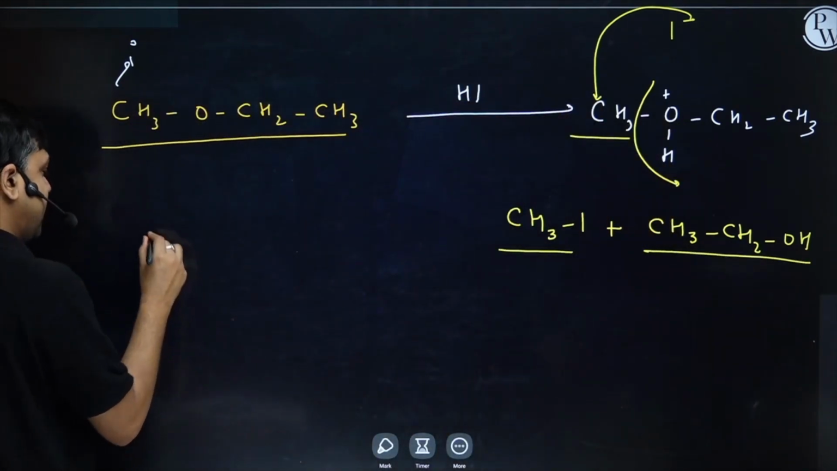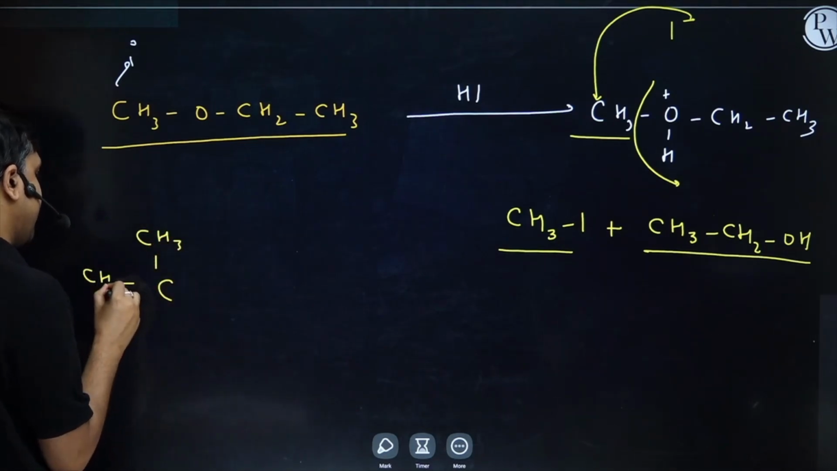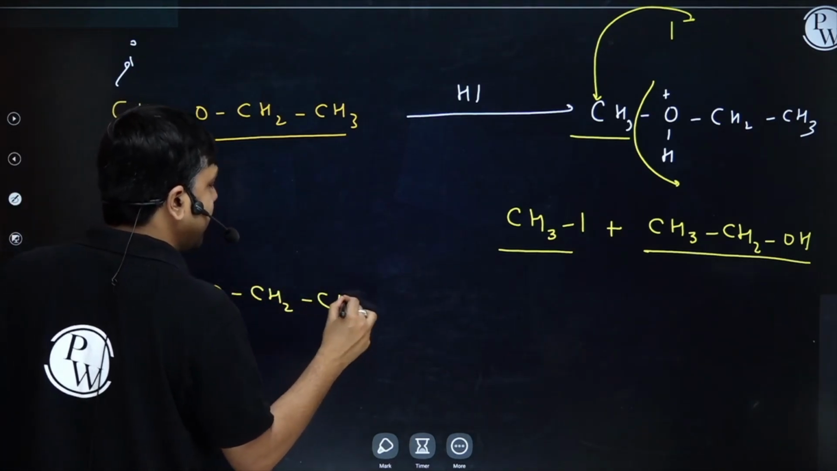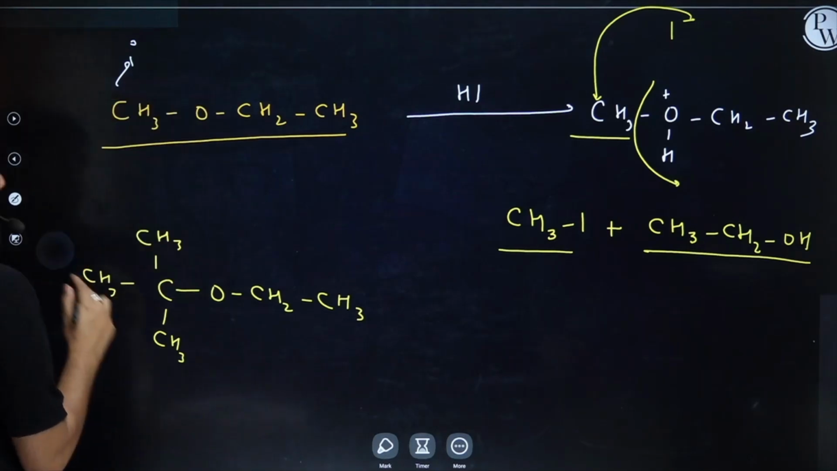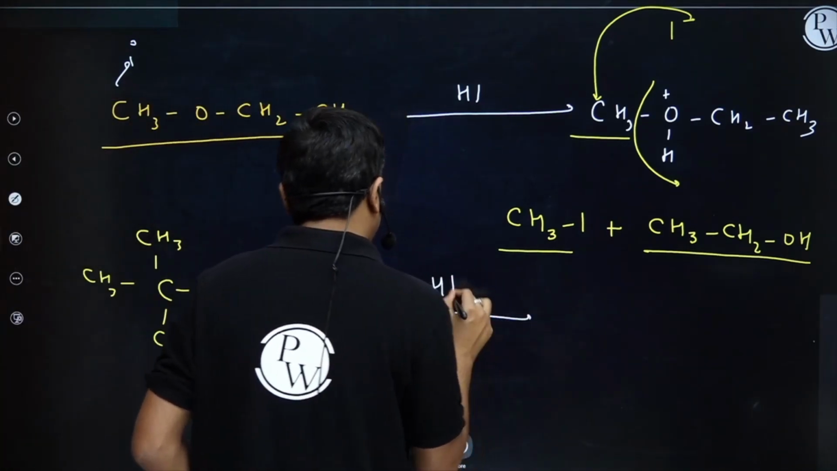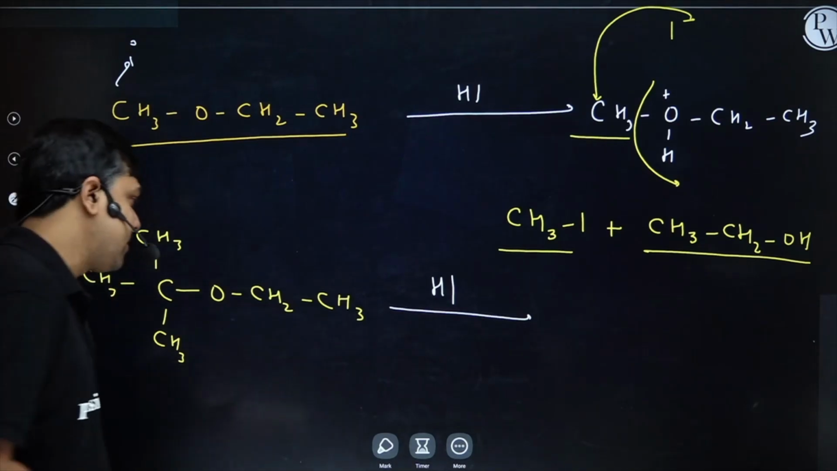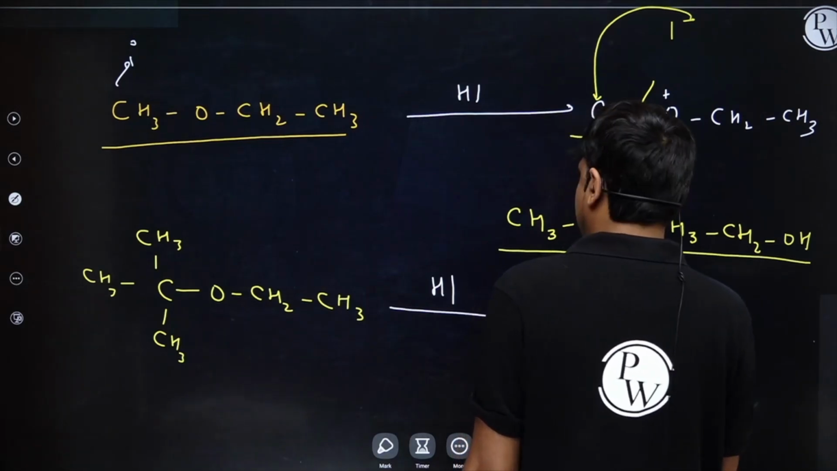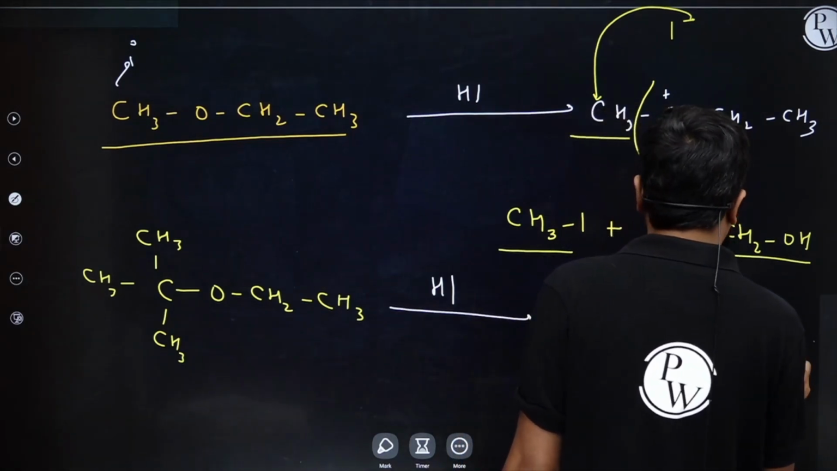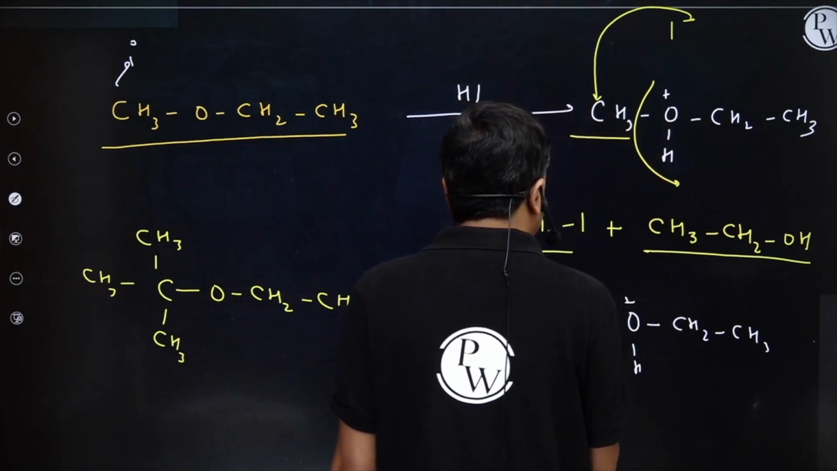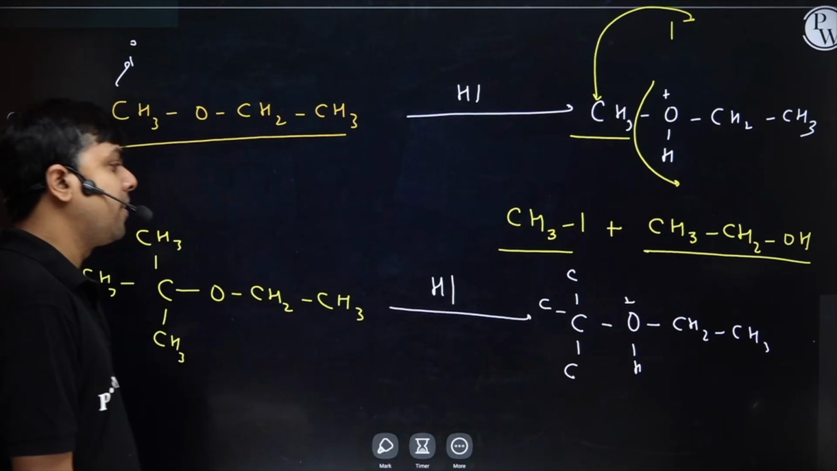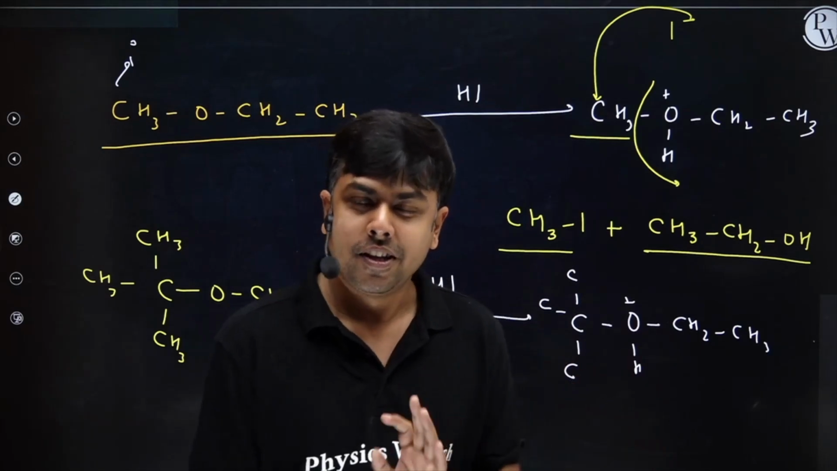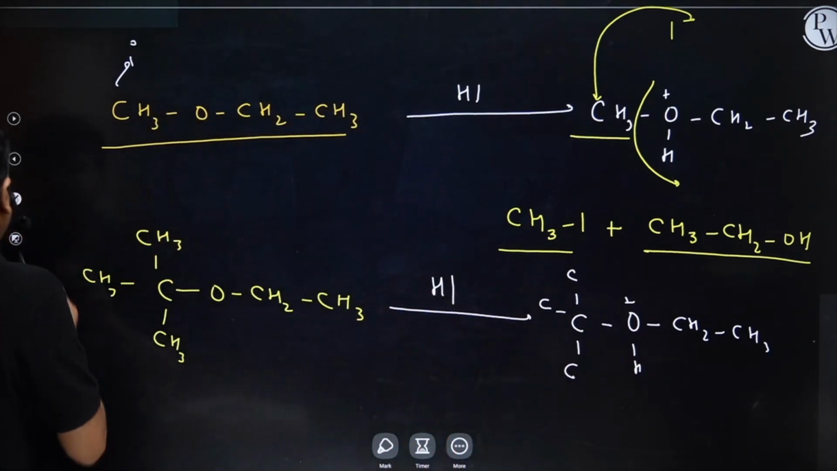One more case. I am having CH3 CH3 CH3 O CH2 CH3, and now it's treated with conc HI. First step, protonation. I will do the protonation. Now OH positive CH2 CH3, and here I will have C, C, C and C. Now student, will the reaction occur via SN2 pathway? The answer is no, big no. Here the reaction will occur via SN1 pathway.